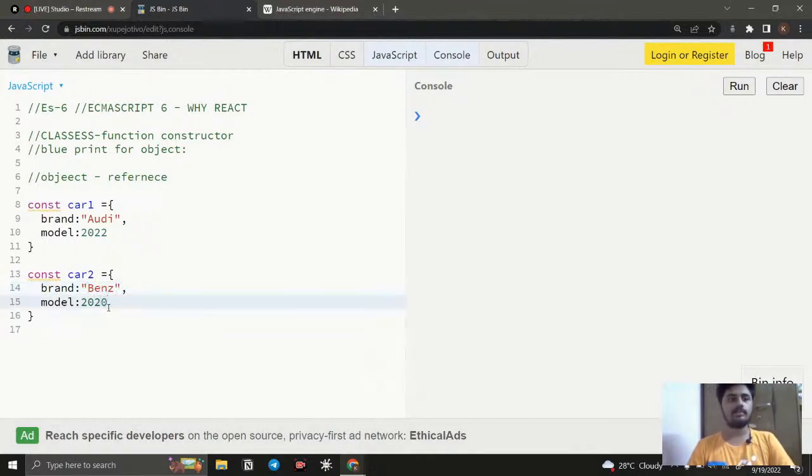Just consider you have an object and you need to use the same syntax, like you don't change any brand or model. This object is going to have 10 to 12 properties. By using those 10 to 12 properties, if you want to recreate another object, instead of copy and paste, is there any great way? That is going to be the constructor function and classes. By creating classes, we can create more objects by using that blueprint. So that is what we're going to see.